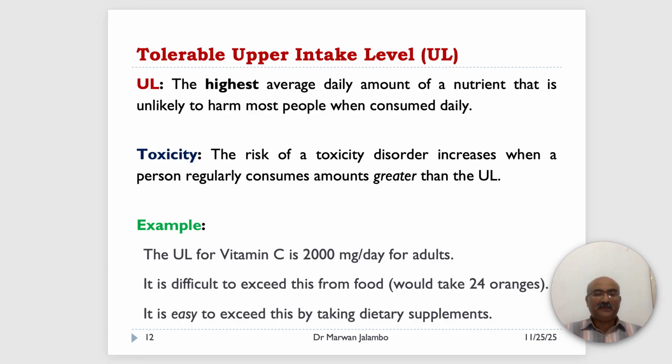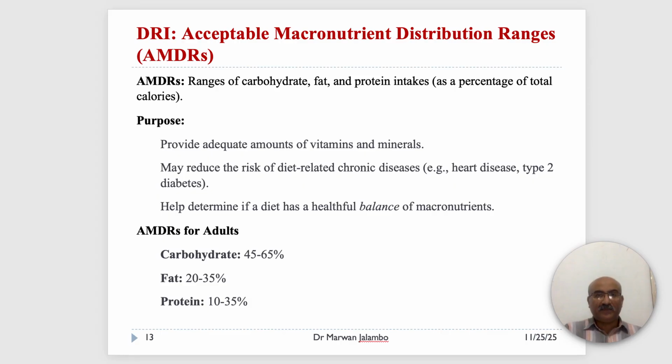Finally, there is one more dietary reference intake that helps us balance our overall diet. This is the AMDR, which deals with macronutrients.